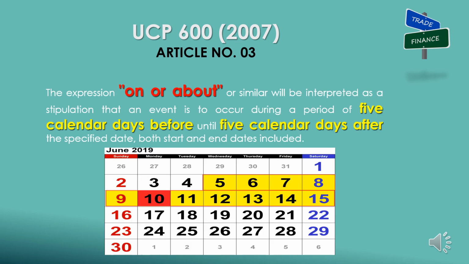Next clause: The expression on or about, or similar will be interpreted as a stipulation that an event is to occur during a period of 5 calendar days before until 5 calendar days after the specified date, both start and end dates included. Where the term on or about is used in credit, for an event to take place, 5 days before that date and 5 days after the date will be considered. For example, in a credit it is mentioned that shipment date on or about 10th June. It means shipment may be done on any day between 5th June to 15th June.